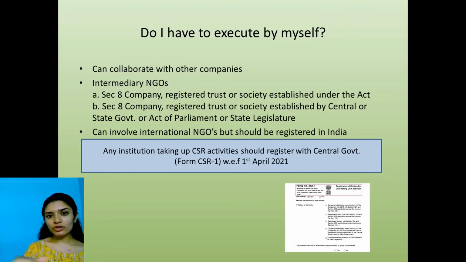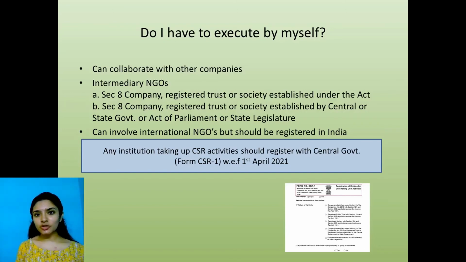So I can do it through others. Who are these others? One, the Act is telling you that you can collaborate with other companies. Two, you can go through a Section 8 company or a registered trust or a registered society established under the Act, established by the central or state government, or an act of the parliament or state legislature. That is a registered NGO. You can contribute or execute your policy through an NGO.